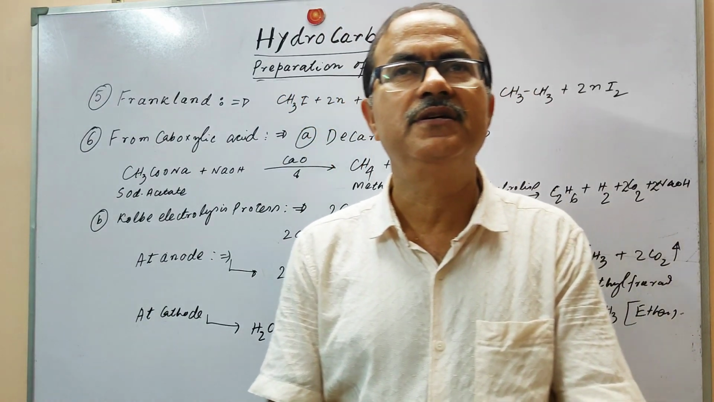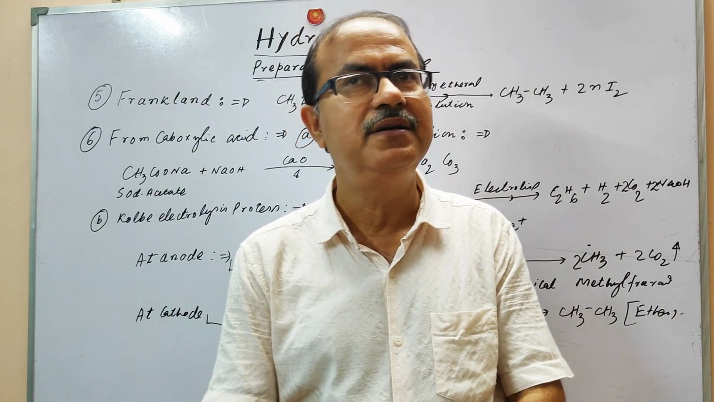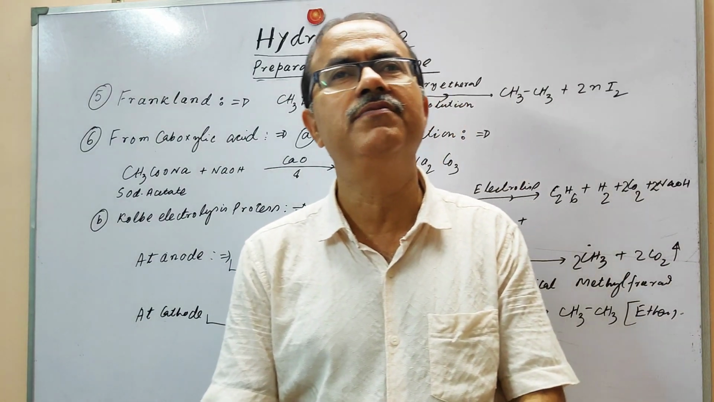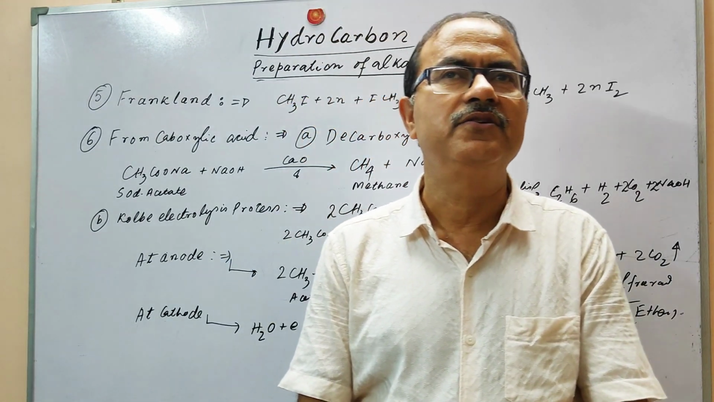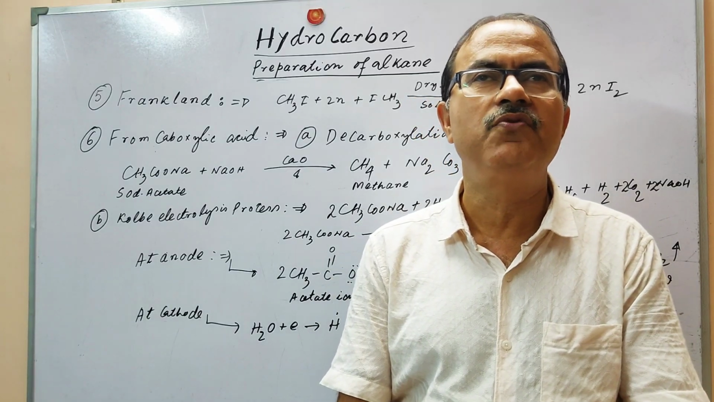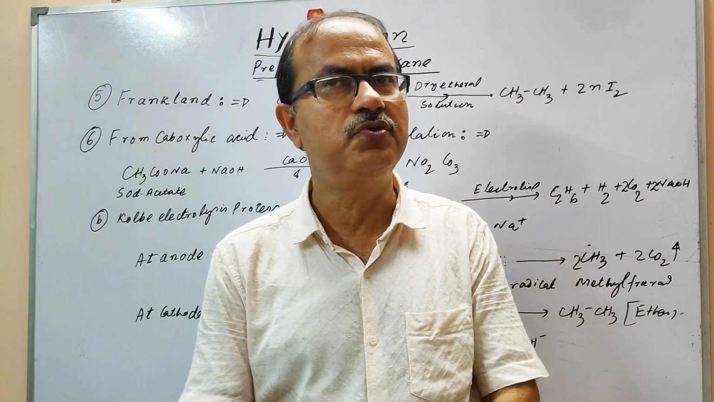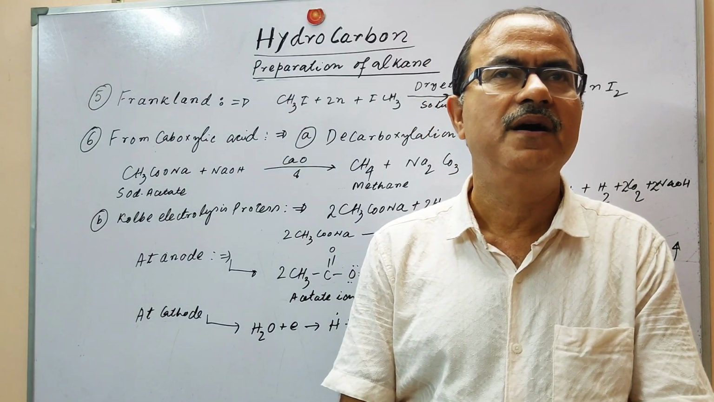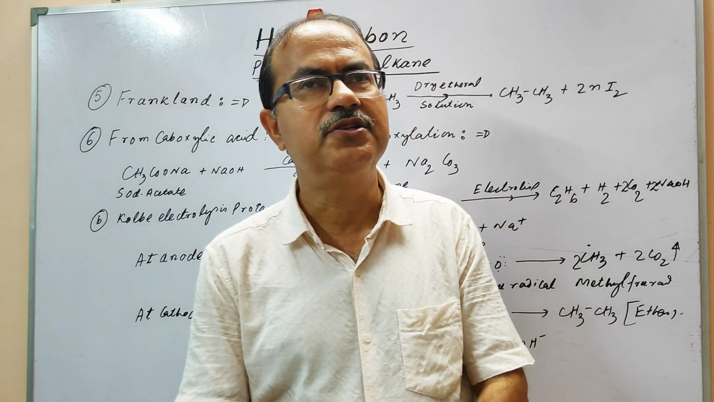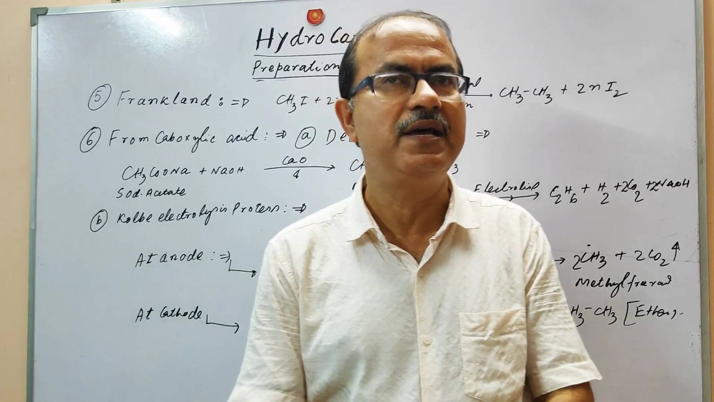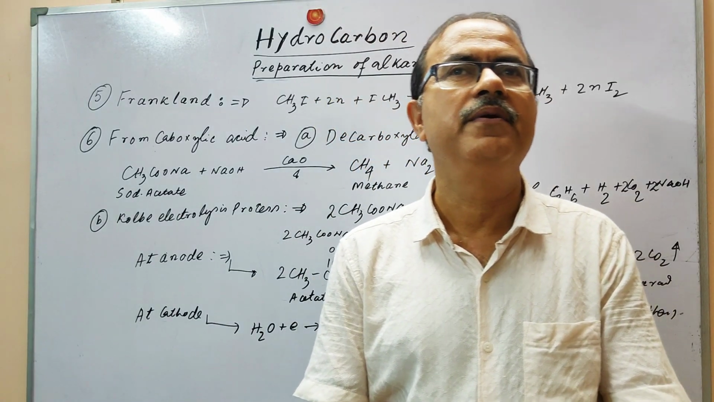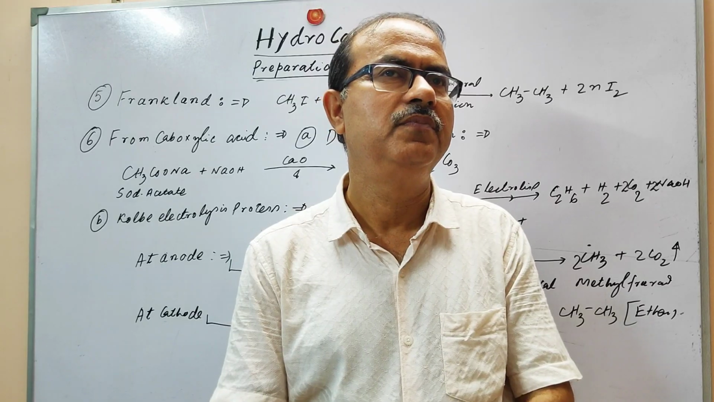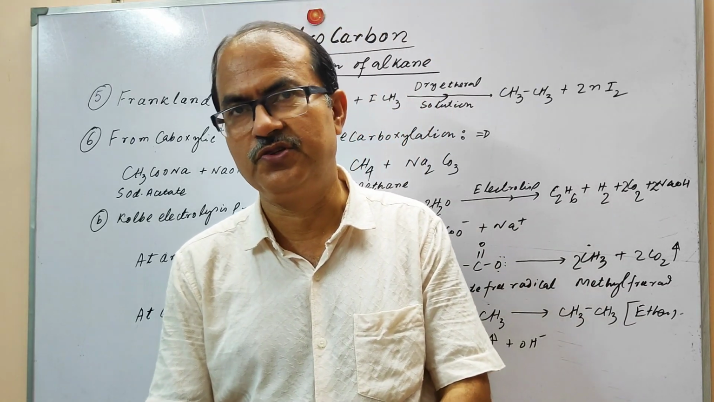Then we have discussed the Franklin reaction. The Franklin reaction is just like the Wurtz reaction, the only difference is zinc. In the case of the Franklin reaction we use zinc, whereas in the Wurtz reaction we use sodium. And then we have discussed the method from carboxylic acids by the decarboxylation process and by electrolysis, the Kolbe electrolysis process.